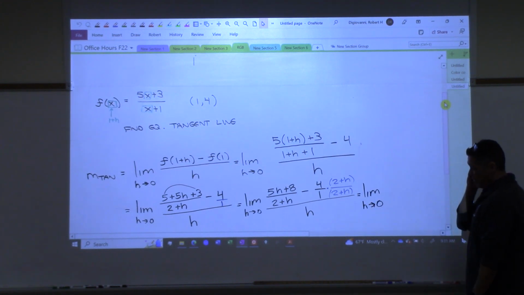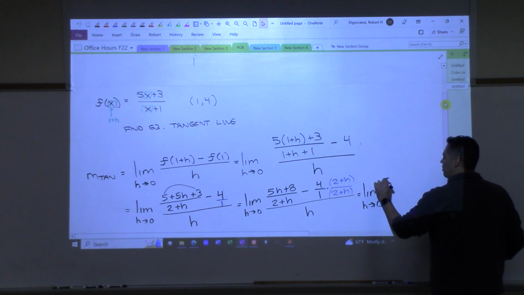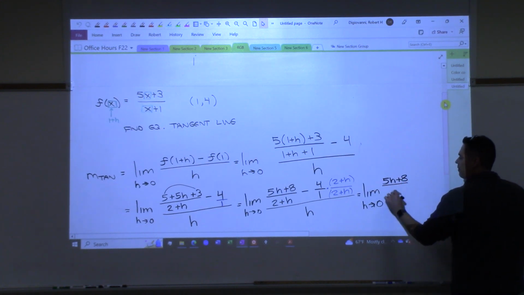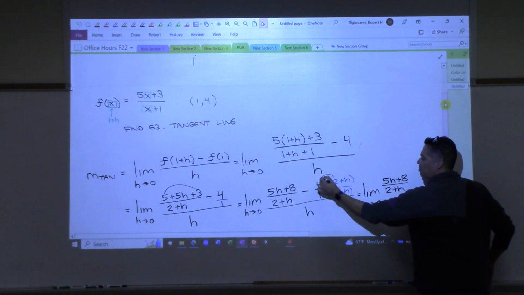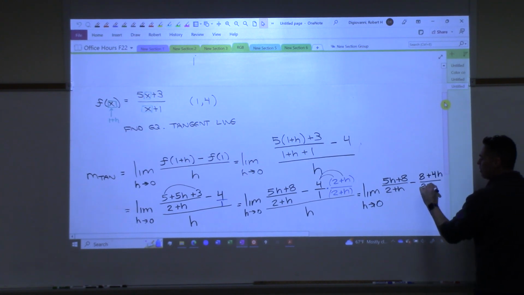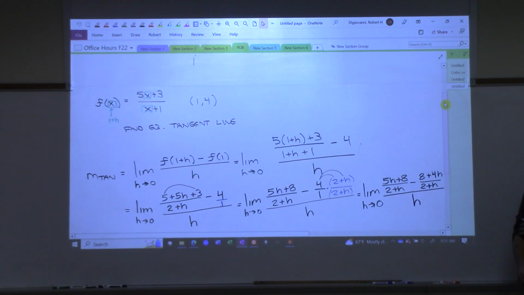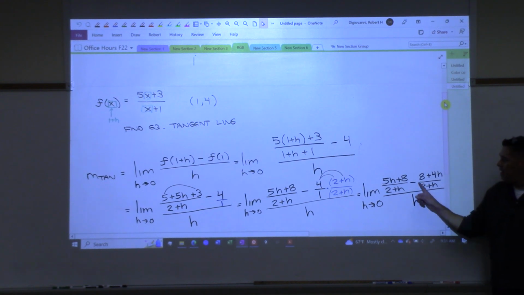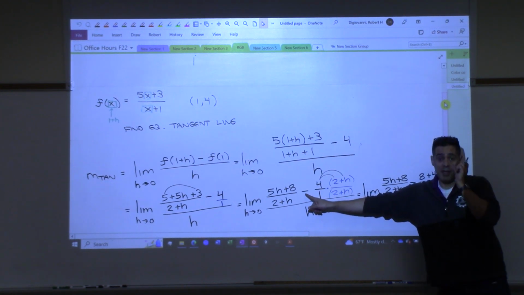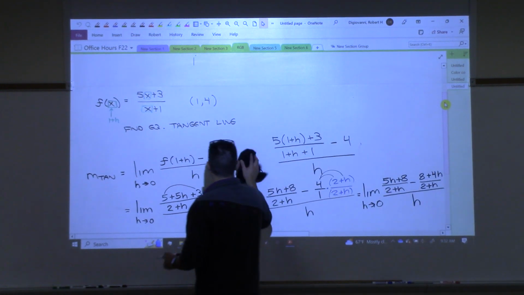All right, let's see here. I've already taken my time here, so I'll just continue taking my time. Okay, here's the first fraction. On the second fraction, distribute. So you get minus, the new fraction over here is 8 plus 4h, and then over 2 plus h, and then all on top of my common denominator of h. You'll see how I distributed the 4 through, right? But I'm saving the negative sign right now. I'm not using it yet. I'm going to use it on the next step. When I put these together, the negative will go through the top. All right, so that's where I am.